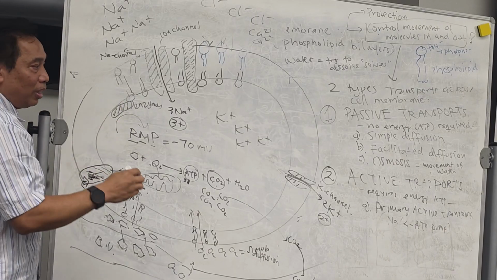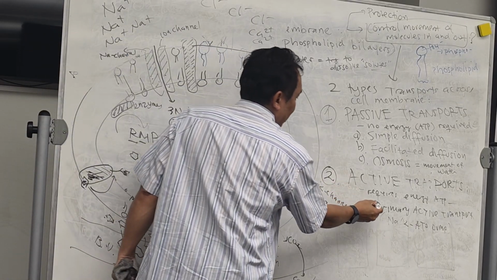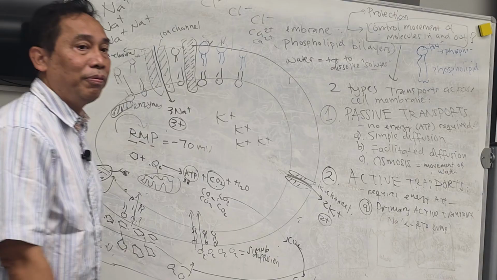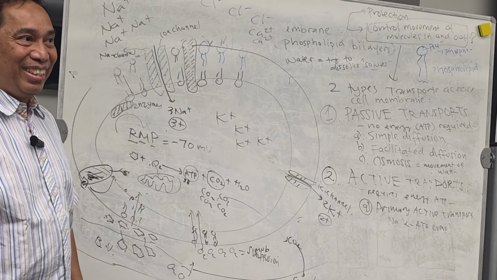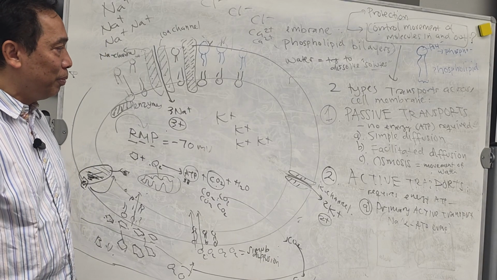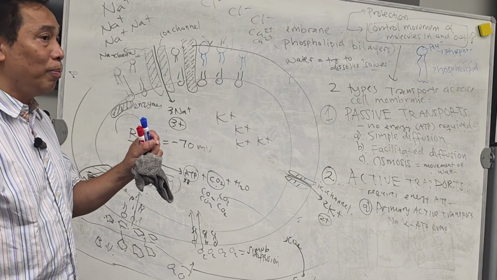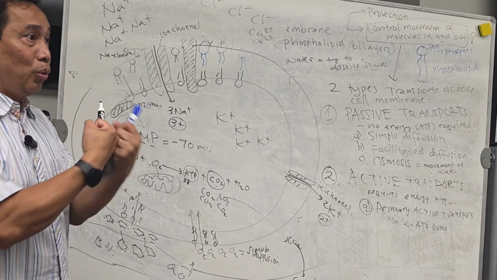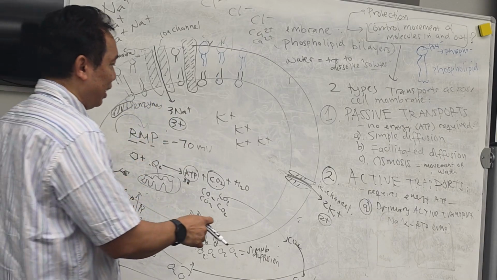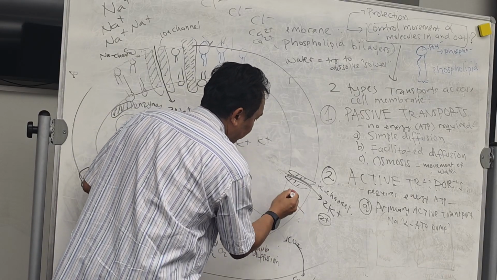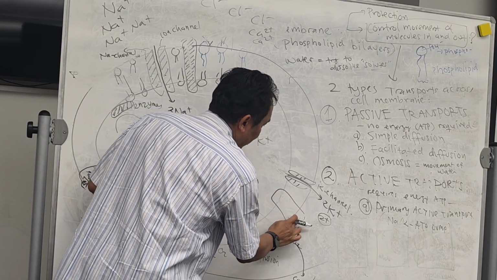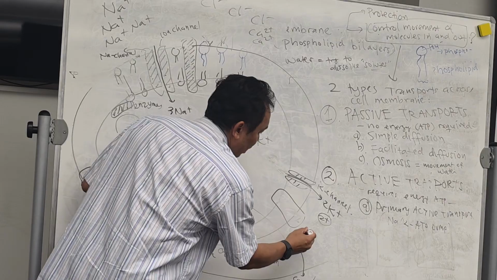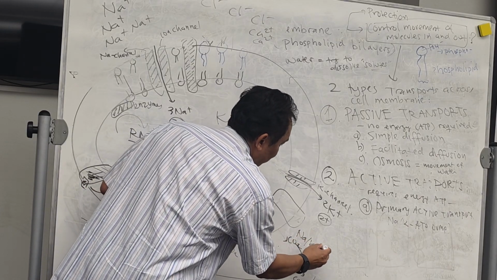Now, how to control it? We have the primary active transport, which moves the substance from lower concentration to higher concentration. It has special proteins or pumps called the sodium potassium pump.